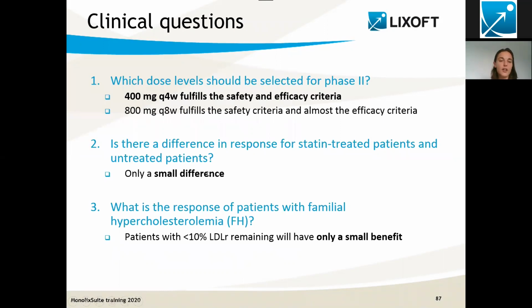Statin-treated patients react as well as untreated patients to the anti-PCSK9 therapy, with only a very small difference. And the patients with familial hypercholesterolemia have only a small benefit. Those are the answers to our clinical questions.